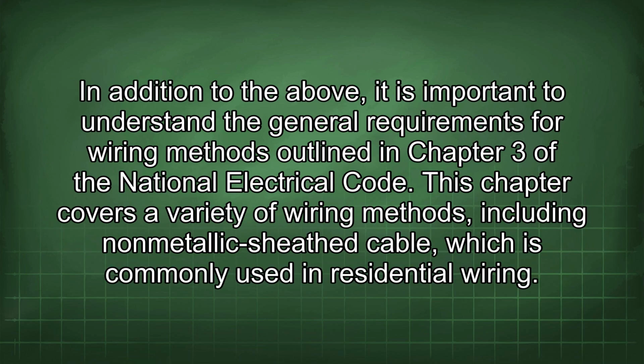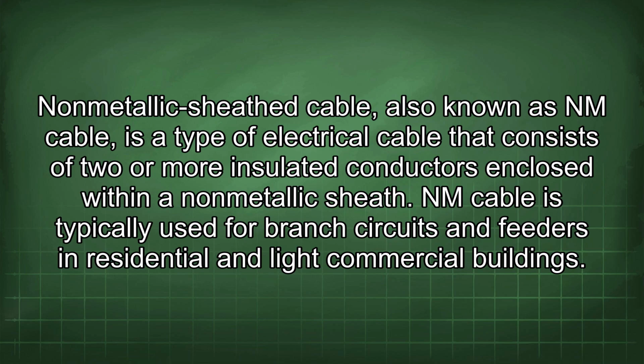In addition to the above, it is important to understand the general requirements for wiring methods outlined in Chapter 3 of the National Electrical Code. This chapter covers a variety of wiring methods, including non-metallic sheath cable, which is commonly used in residential wiring. Non-metallic sheath cable, also known as NM cable, is a type of electrical cable that consists of 2 or more insulated conductors enclosed within a non-metallic sheath. NM cable is typically used for branch circuits and feeders in residential and light commercial buildings.